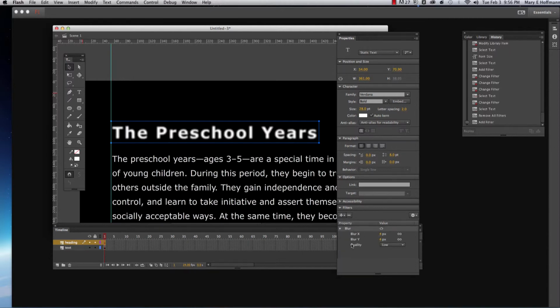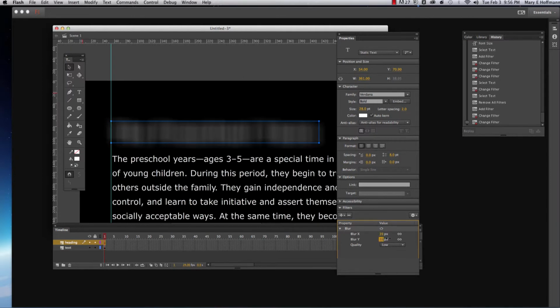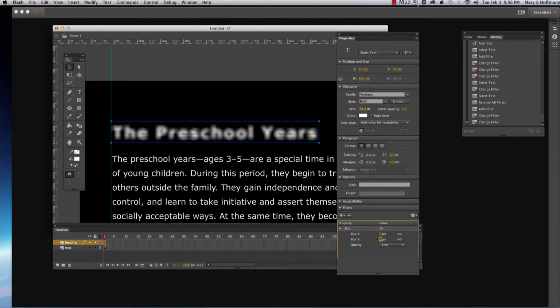Now you have the blur. You also have the high, medium, and low on that. You can select blur X, blur Y. You can just play around with this. You see how it changes it? It's just kind of cool how you can make some of these different effects on your file. There may be a time where you want to put some of these effects on. And again, I'm going to remove it.